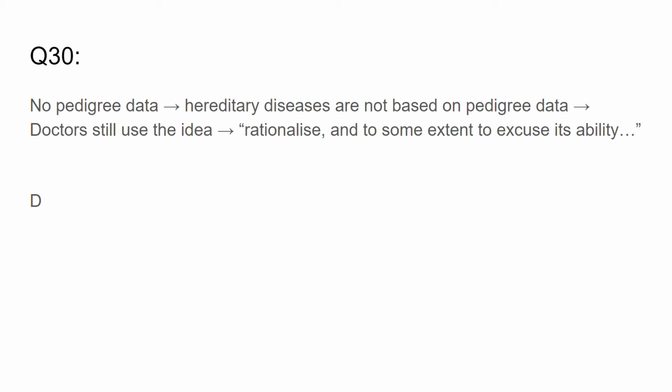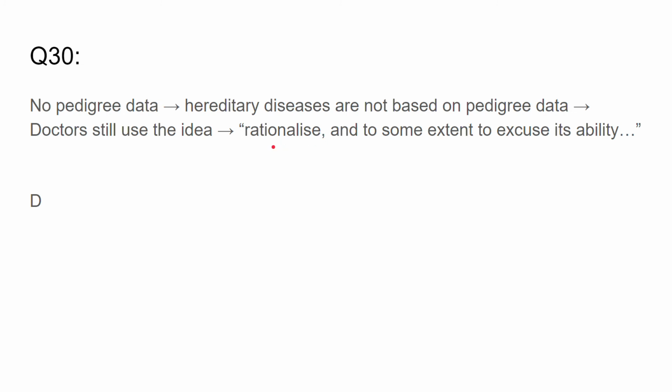So according to the writer, the concept of hereditary diseases was adopted by medical professionals. So let's review. There is no pedigree data. However, hereditary diseases still exist. The fact that they exist with no pedigree data means that they are not based on the data. They're not based on genealogical evidence. They're not valid, but they still exist. So why do hereditary diseases exist? Why do doctors continue to support and diagnose people with hereditary diseases even though they're not supported?